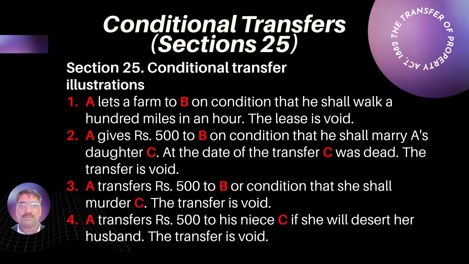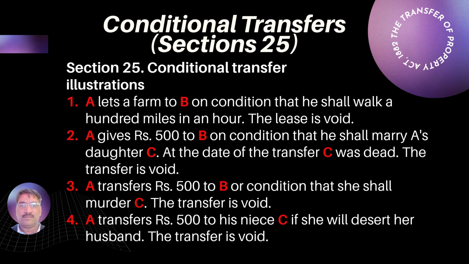A transfers Rs 500 to B on a condition that B shall murder C. We all know that murder is a punishable offense under the Indian Penal Code, so this transfer violates the law of the nation. This condition makes the transfer void. Next, the transfer of Rs 500 to his niece C if she will desert her husband. Again, it's an immoral one. No one could entice anyone to leave her husband or his wife, so this kind of transfer is also void.